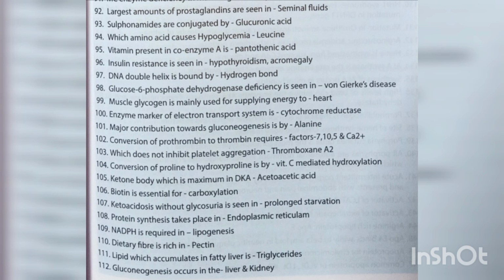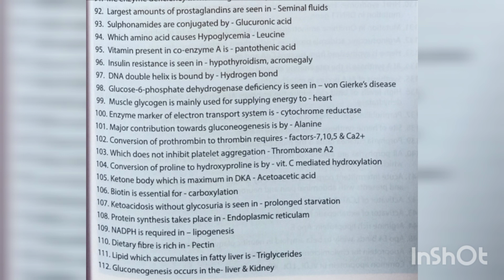Insulin resistance is seen in hypothyroidism, acromegaly. DNA double helix is bound by hydrogen bond. Glucose 6-phosphate dehydrogenase deficiency is seen in von Gierke's disease. Muscle glycogen is mainly used for supplying energy to heart. Enzyme marker of electron transport system is cytochrome reductase.